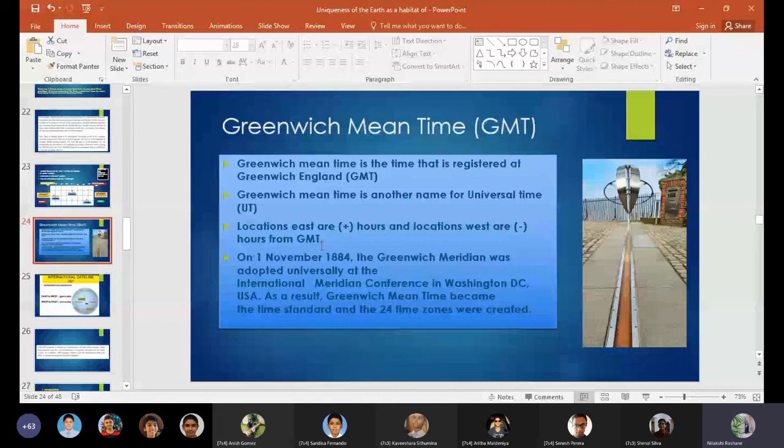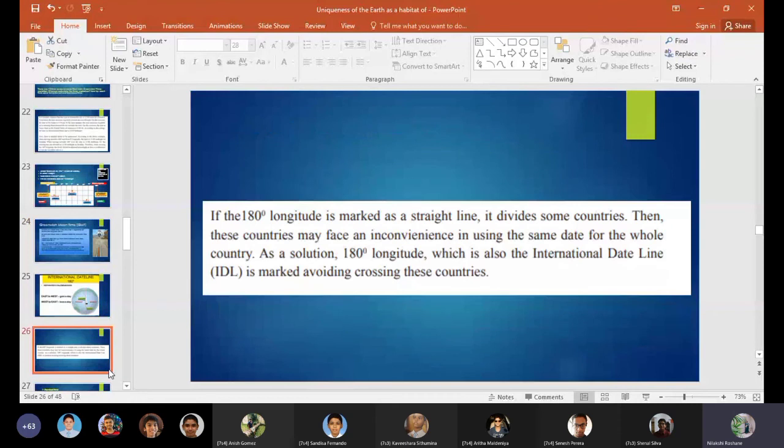On 1st November 1884, the Greenwich Meridian was adopted universally at the International Meridian Conference in Washington, D.C., USA. As a result, Greenwich Mean Time became the time standard, and the 24 time zones were created. If the 180 longitude is marked as a straight line, it divides some countries. Then these countries may face an inconvenience in using the same date for the whole country. As a solution, the 180 degree longitude, which is also the international date line, IDL, is marked avoiding crossing these countries.